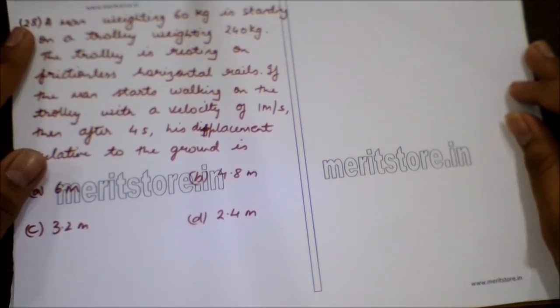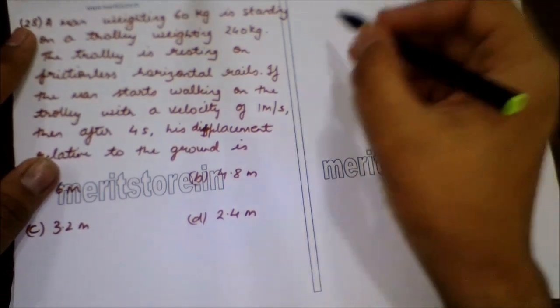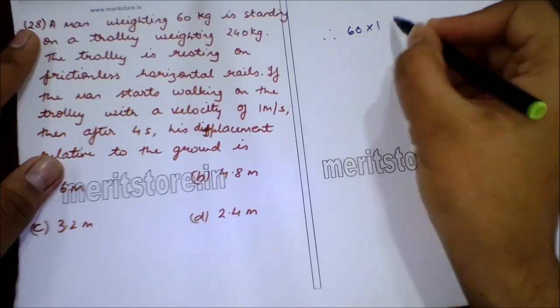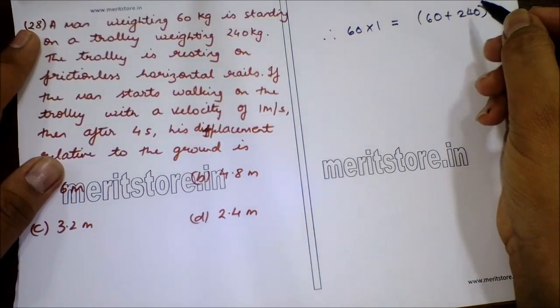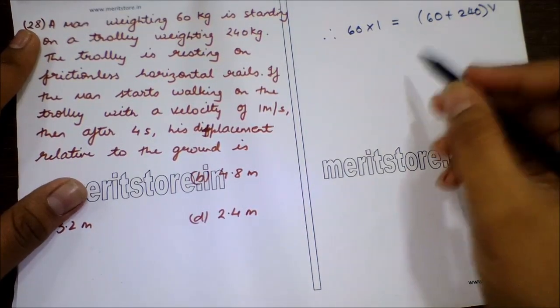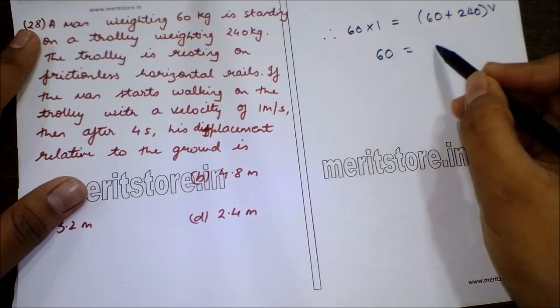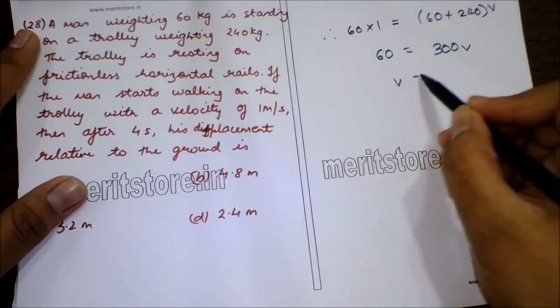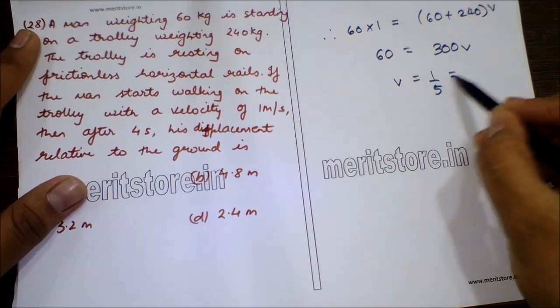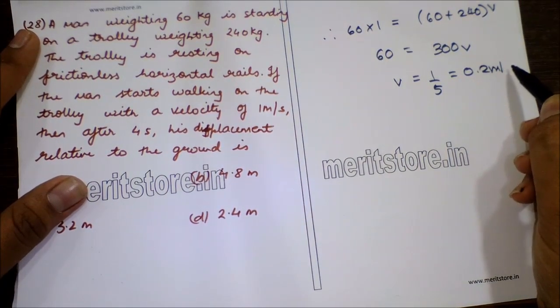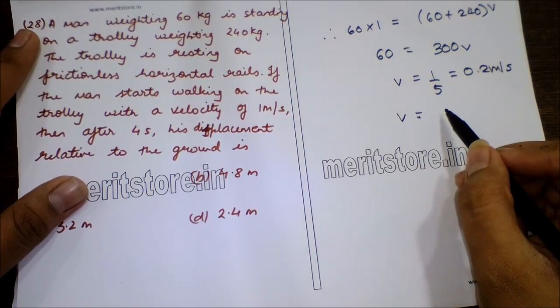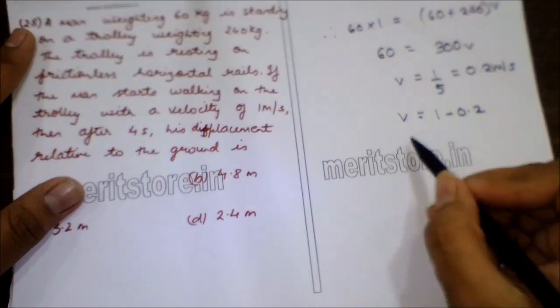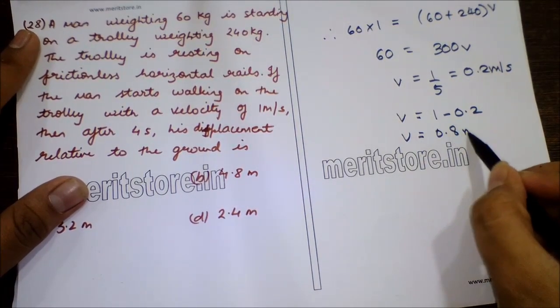Now to solve this question, forward momentum of the man is equal to backward momentum of the man plus trolley, that is 60 into 1 is equal to 60 plus 240 v. Forward momentum is equal to the backward momentum. So 60 is equal to 300 v. The value for v, that is speed or velocity, is equal to 0.2 meter per second. So the speed of the man with respect to ground will be 1 minus 0.2, so speed will be 0.8 meter per second.